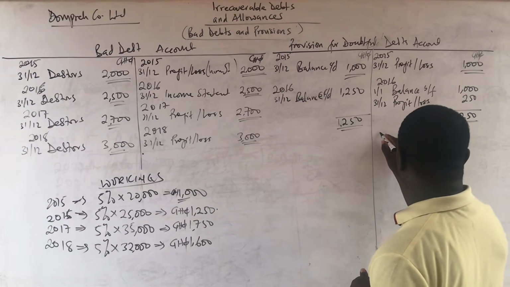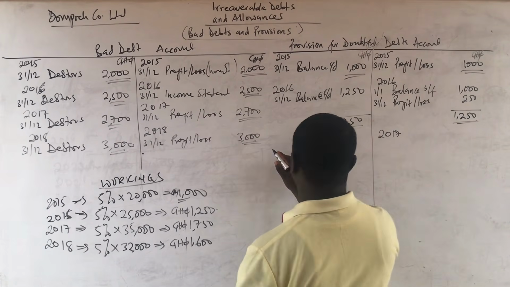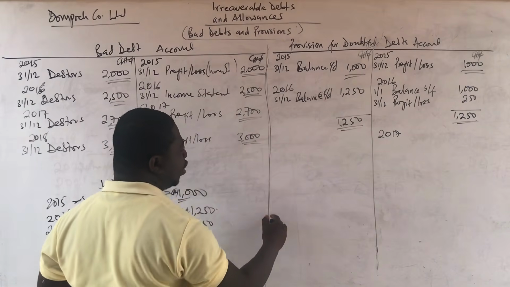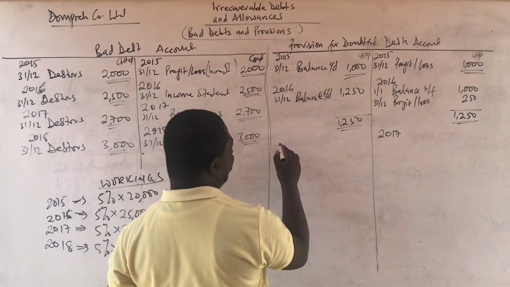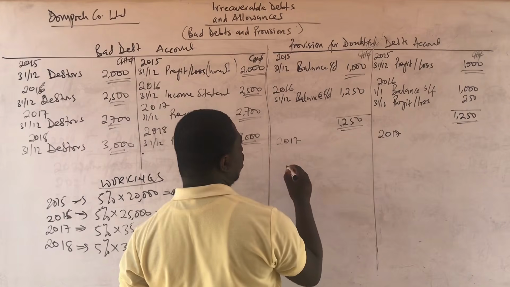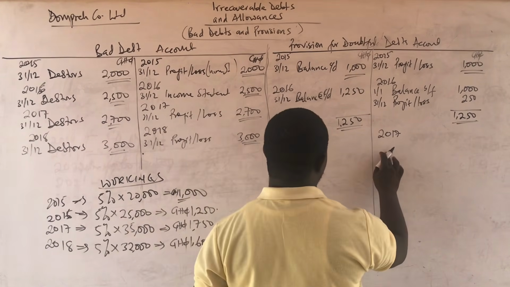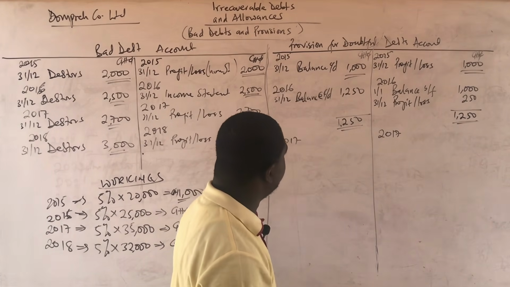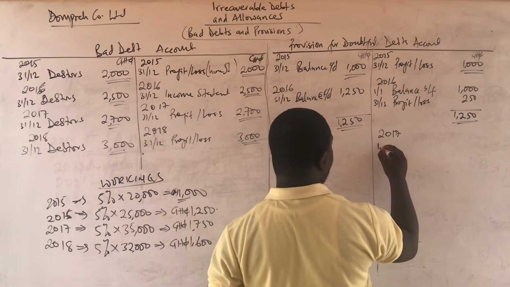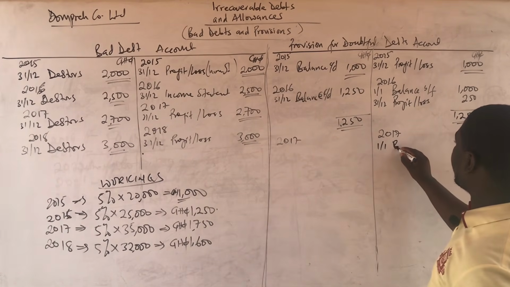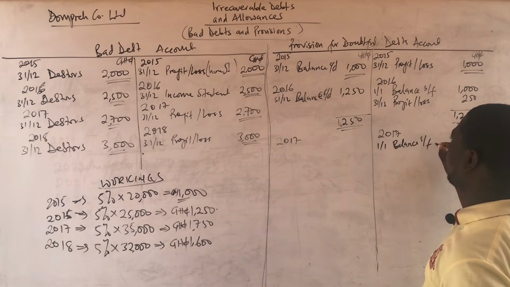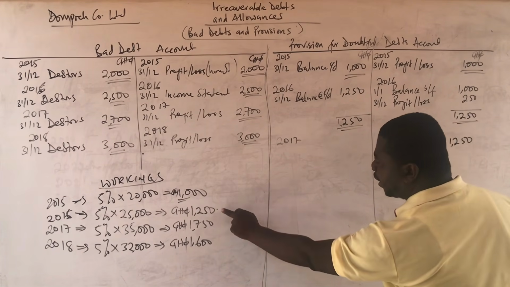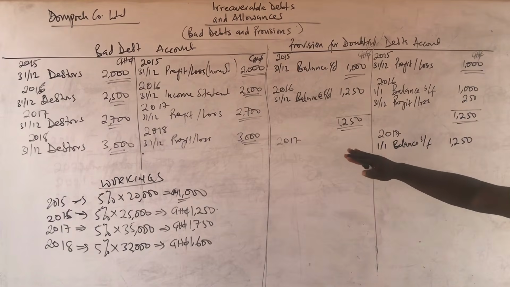We are moving on. So in 2017, let me just draw a line here to separate these two accounts. So in 2017, we are going to have an opening balance from last year. On 1st January, we are going to have a balance brought forward from last year, 1,250. So you see that we have brought back the balance to come and compare.